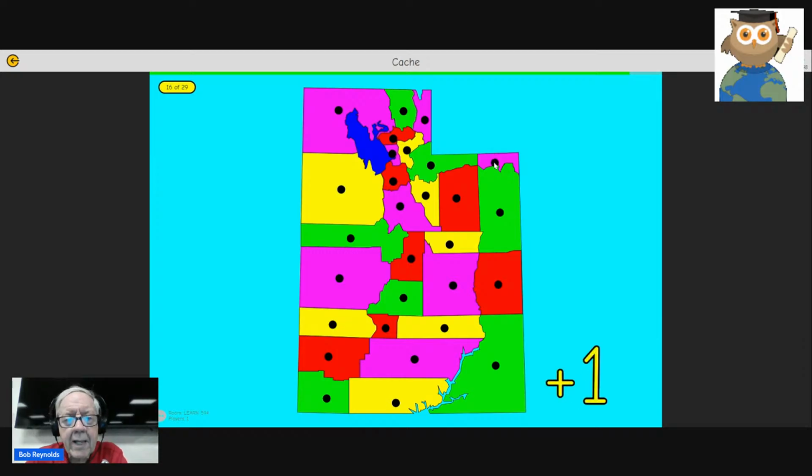Daggett, Cache, pronounced Cash, Morgan, Sevier, St. Pete, Sevier, Paiute, Sevier, Rich, Duchesne, Utah, Davis. Davis is this small one right next to the Great Salt Lake. Box Elder is kind of shaped like a box, at least 3 sides. Okay, Box Elder. San Juan, Tooele, Paiute, Kane, Beaver, First County alphabetically.